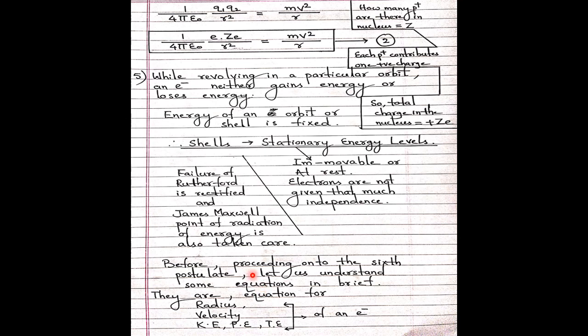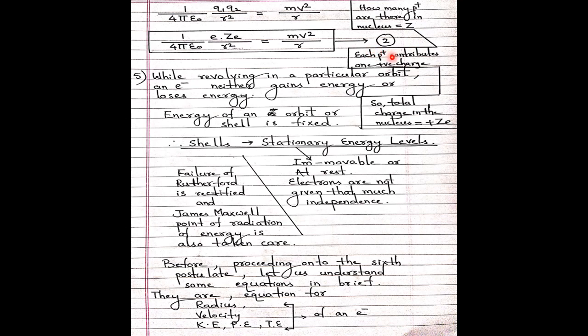So these two become equal. What is Q1 here? Q1 and Q2 are the two charges. What is Q1? Charge of an electron, e. What is Q2? Charge of the nucleus, Ze. Why Ze? How many protons are there in the nucleus? That is equal to Z, which is nothing but the atomic number. Each proton contributes one positive charge.